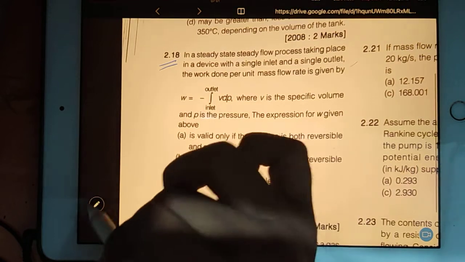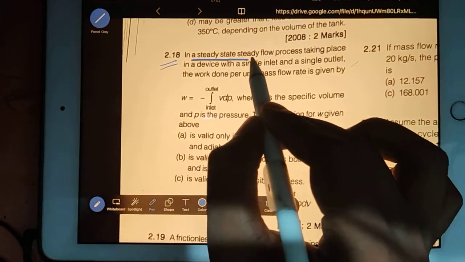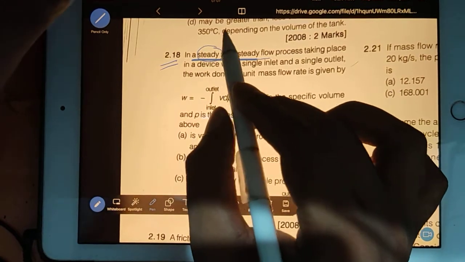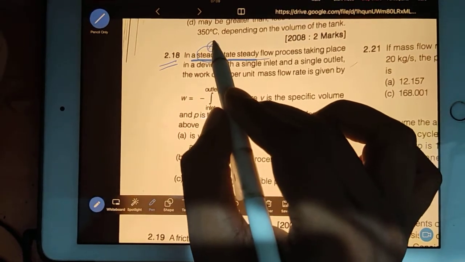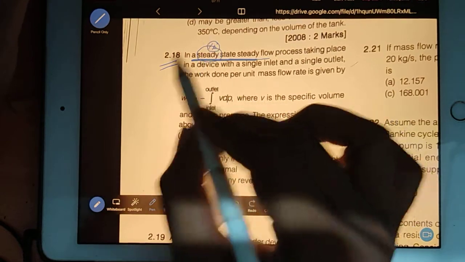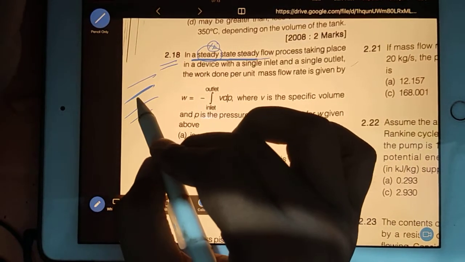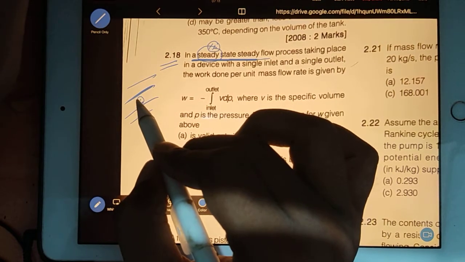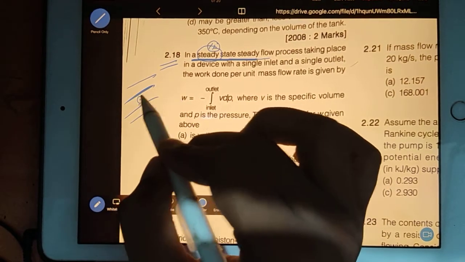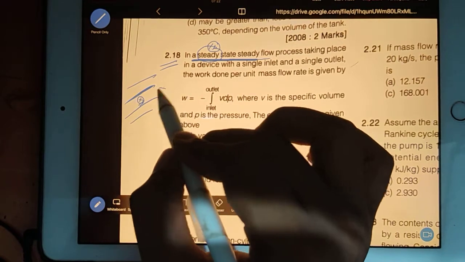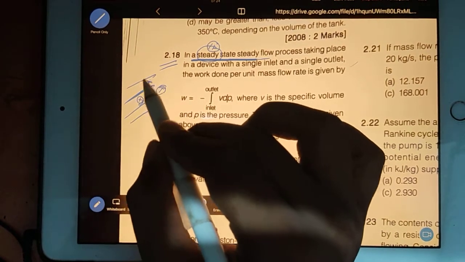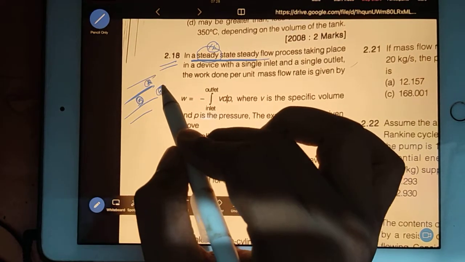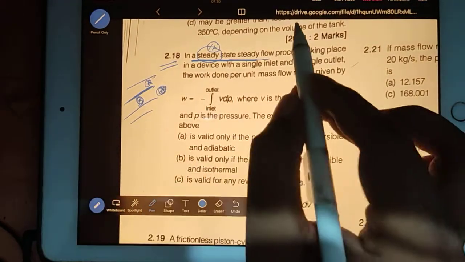In a steady state flow. What is the meaning of steady? Steady means your properties will not change with time for a given coordinate. I mean, if the flow is happening, then at any point whatever property is there, that property will always be there with the same value for all time. But this property may not be the same as that property. But whatever this is, that will never change. That is the meaning of steady state.